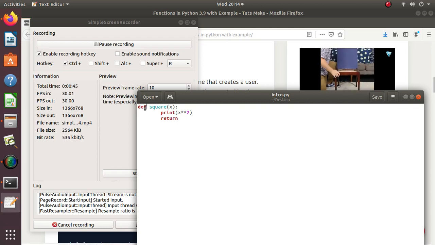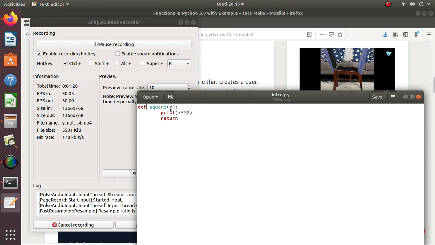Then after this def and a space, you can put some function name. A function name is like a variable name, you can assign any name. For example, here I want to create a function that does a specific task, that is to find the square of a number. I provide a number and it should find the square of that number. So here the name of the function is square. It is not a keyword, and it is like a variable name.